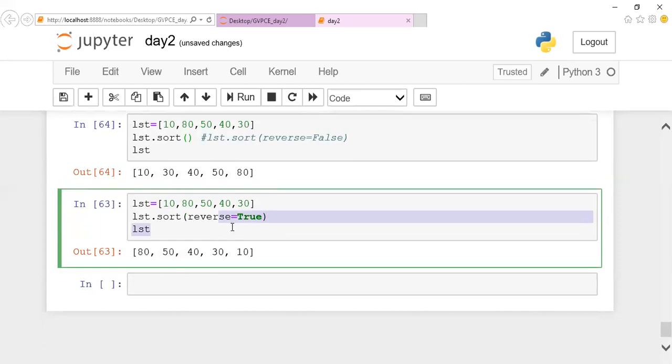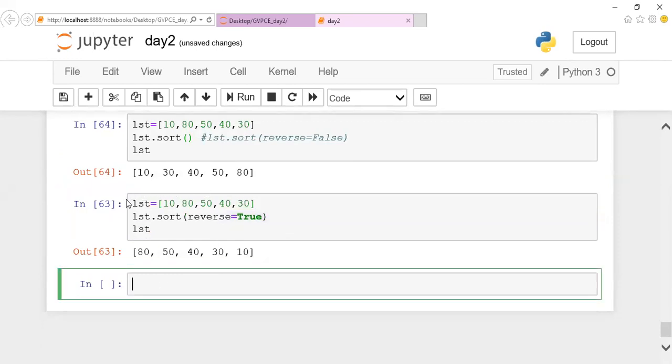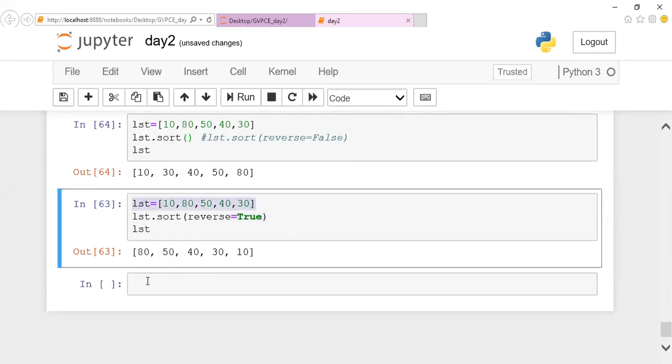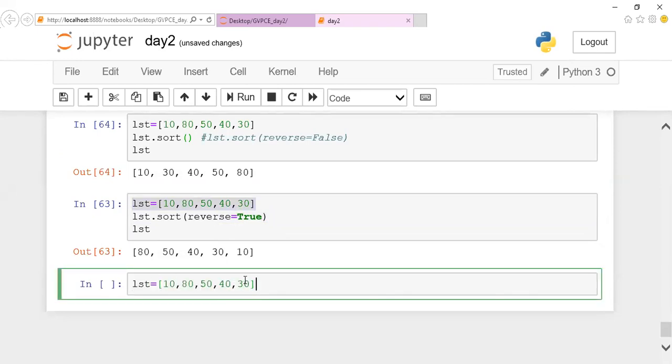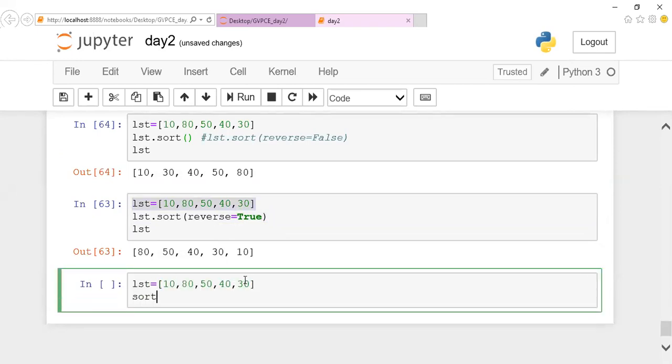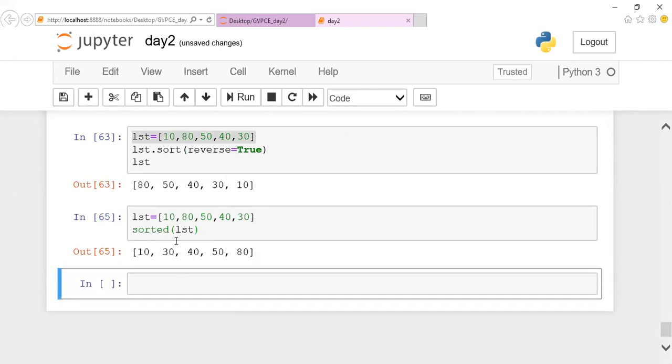And as I told you, we have one more method called the sorted method. I'll take the same list. If I mention sorted of list, listen carefully guys, there is one very minor difference between both. If I execute this, you can notice that the output will be in a sorted manner.